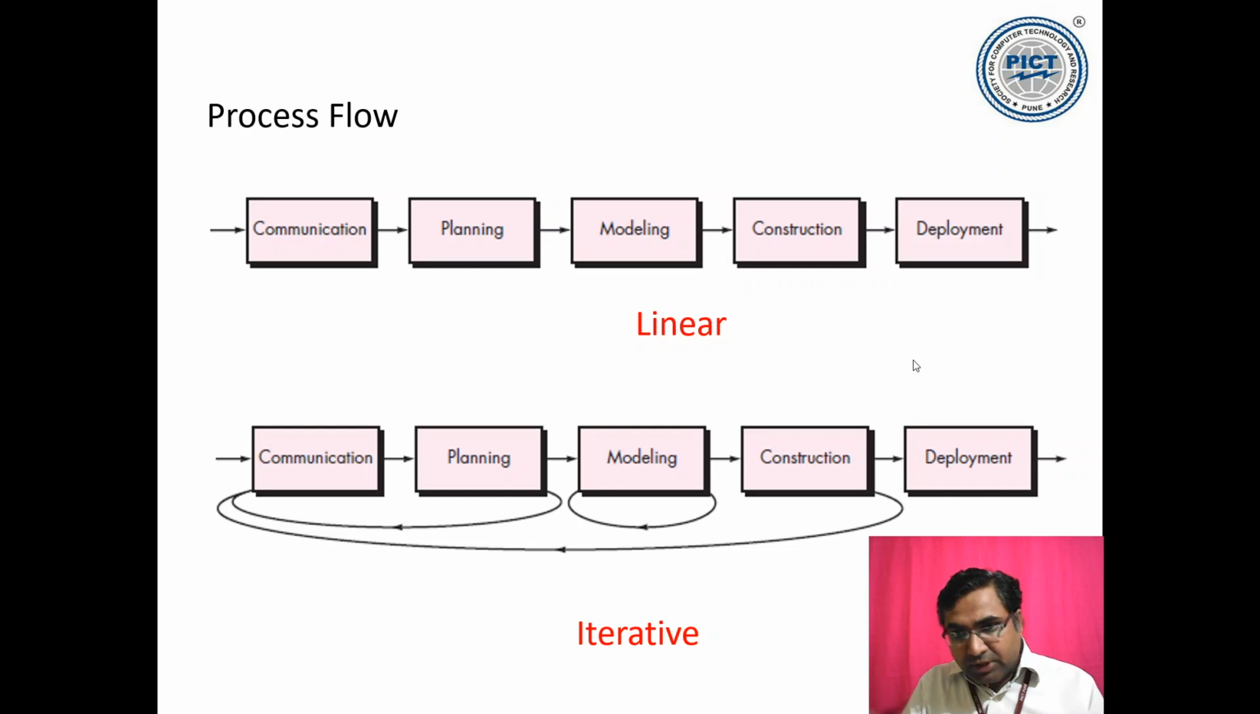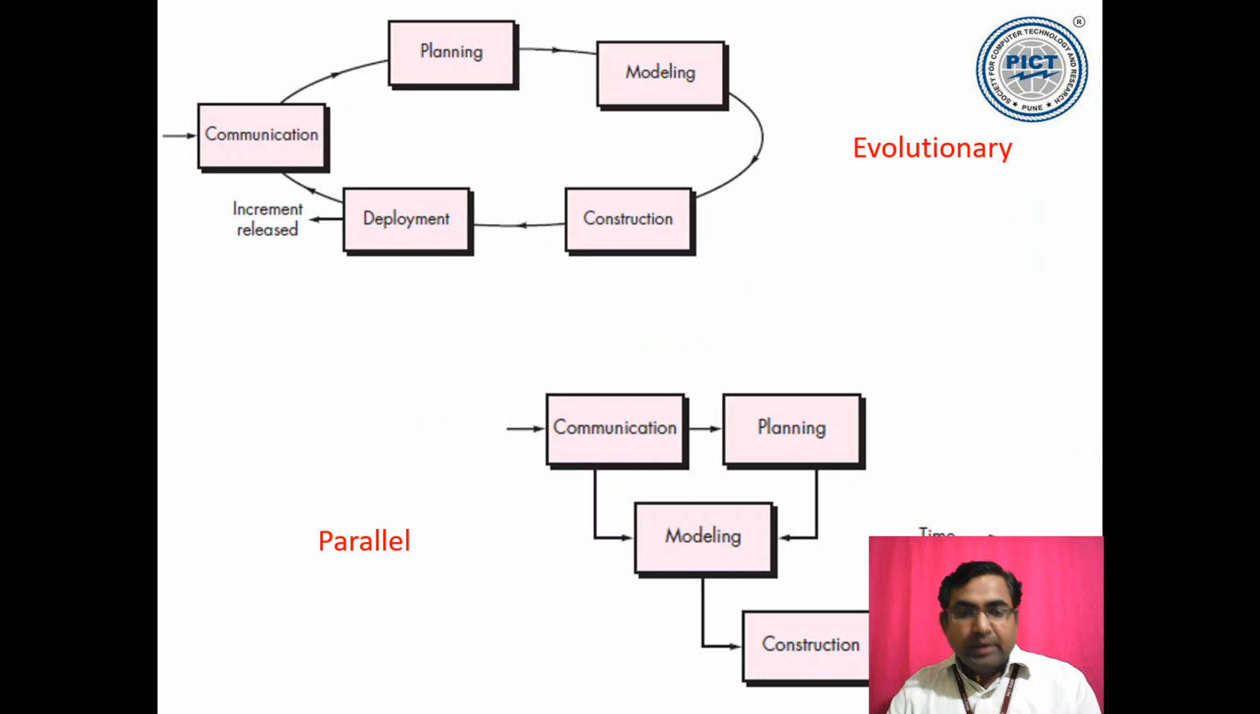So likewise, we will keep on doing it iteratively till the time my entire product is ready, and then I'll deploy the product. Okay? So that's the iterative process flow. Next is the evolutionary process flow.